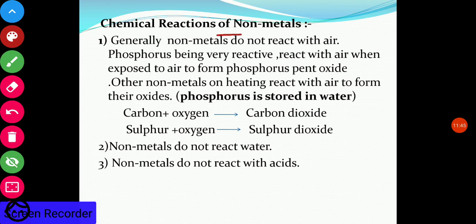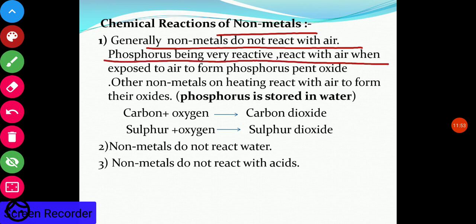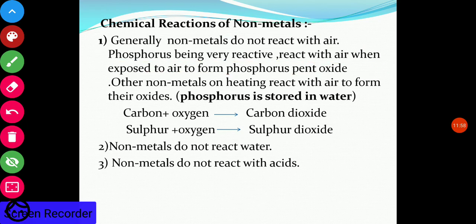Now chemical reactions of non-metals. Generally non-metals do not react with air. Phosphorus, being very reactive, reacts with air when exposed to air to form phosphorus pentaoxide. Other non-metals on heating react with air to form their oxide. So here phosphorus is the exception, which reacts with air when exposed and changes to phosphorus pentaoxide, which is opposite to the general property of non-metals, that they do not react with air.